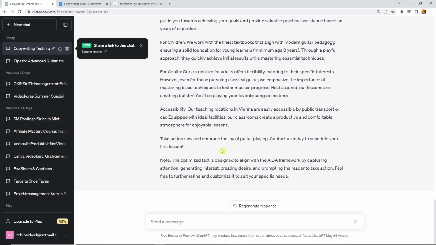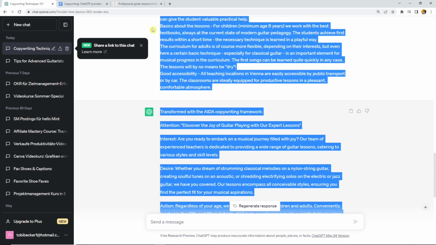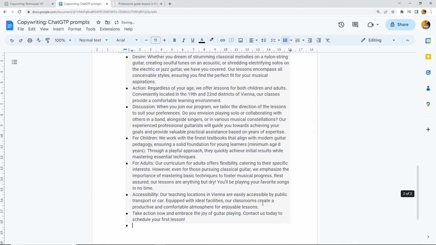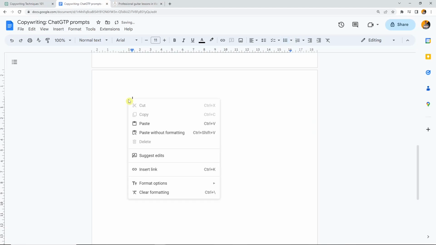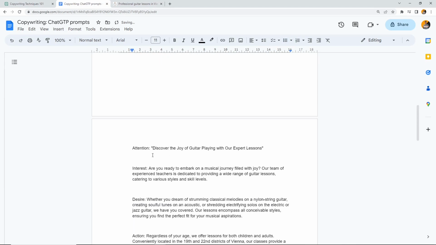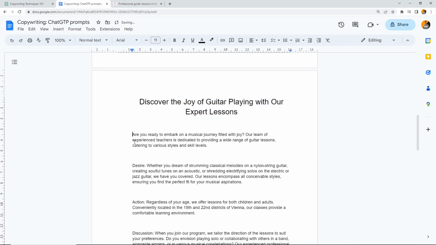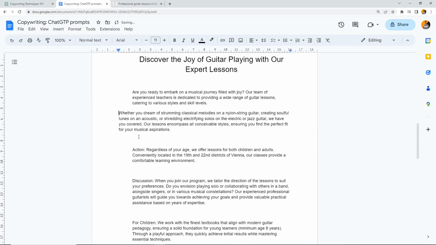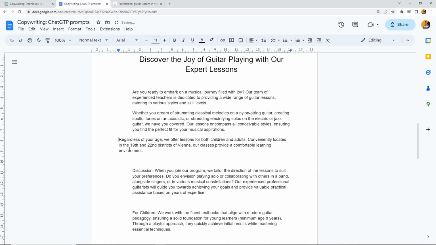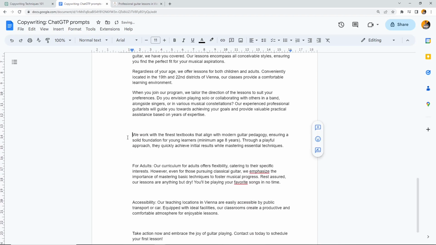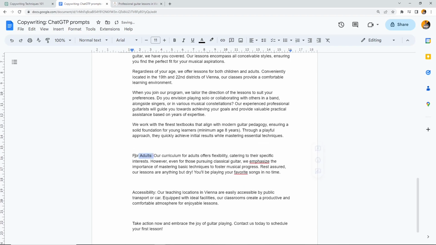So when we now copy this text, of course we should check then if everything is still correct. We would copy it in here. Of course, delete everything that is not necessary. This would then be the headline. Then we have the introduction, we have the desire, and we have the action. We have a discussion for children and for adults.